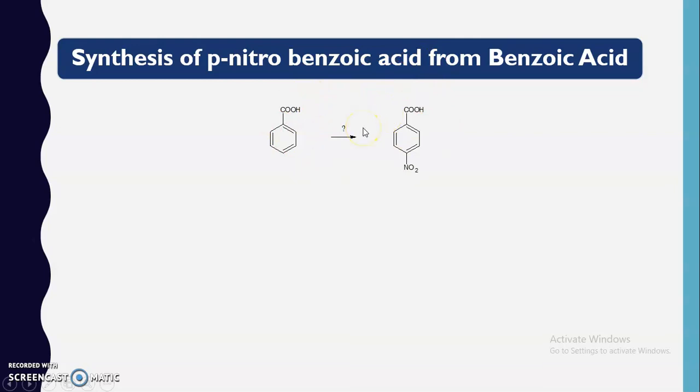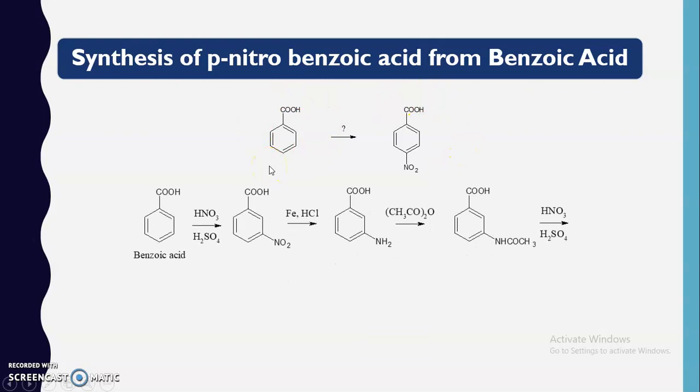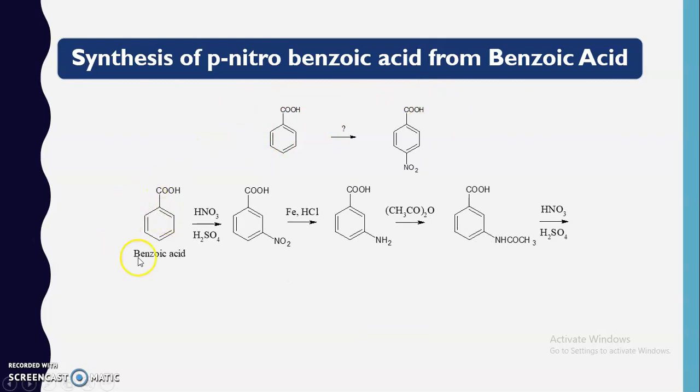In that case diazonium salt plays an important role. How can we use this particular diazonium salt to prepare para-nitrobenzoic acid from the benzoic acid? So let's check how we are going to synthesize. Now we have to carry out the synthesis of para-nitrobenzoic acid from benzoic acid. So our starting material is benzoic acid.